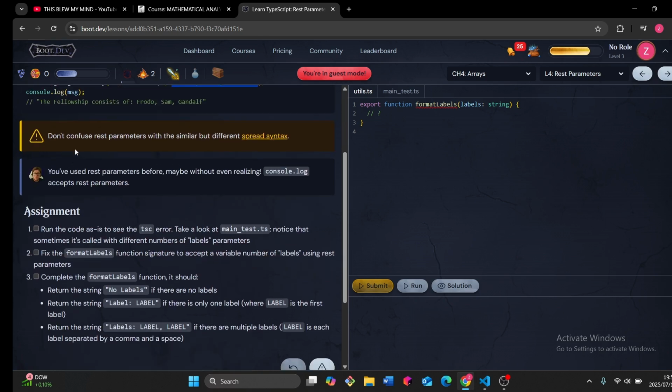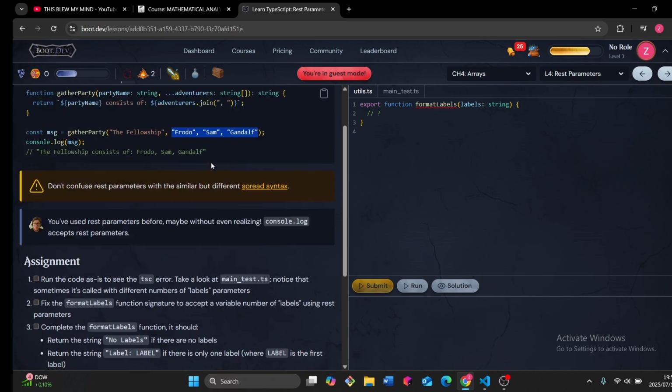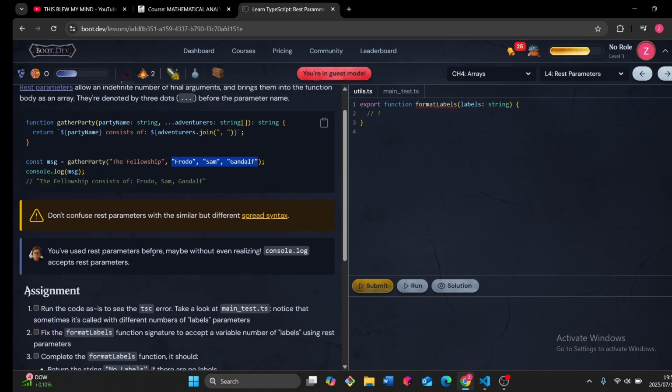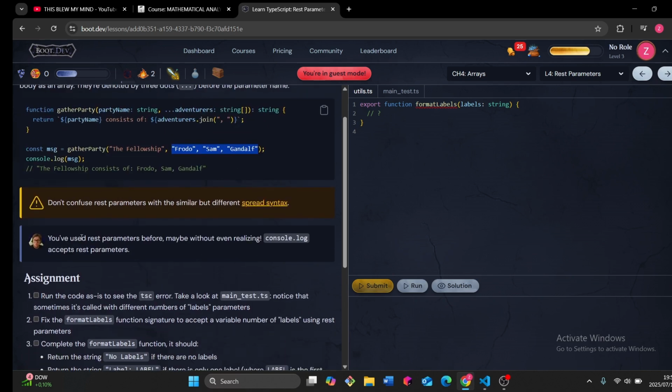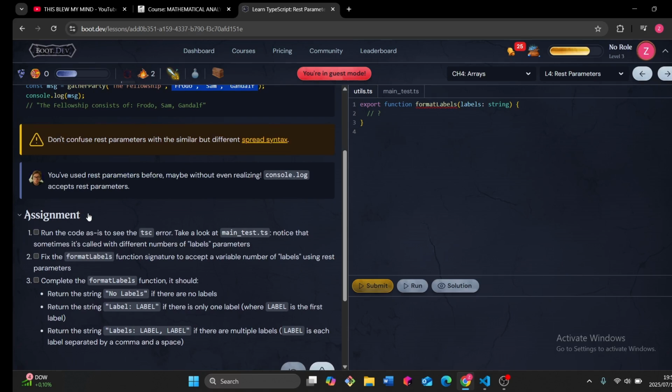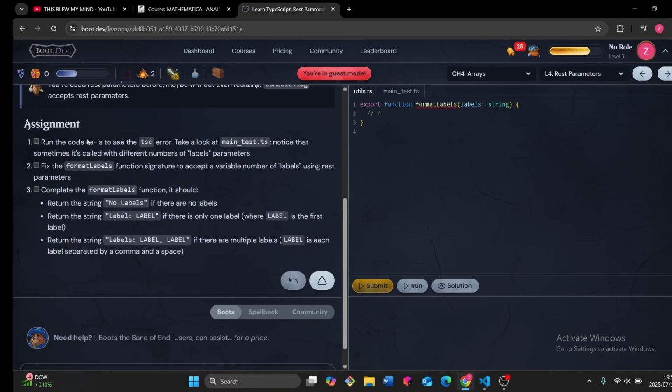Okay, don't confuse rest parameter with the similar but different spread syntax. Maybe I'm confusing them with the spread syntax. No, I'm not. We've used rest parameters before without even realizing. Console log accepts rest parameters. Assignment. Okay, run the TS code.